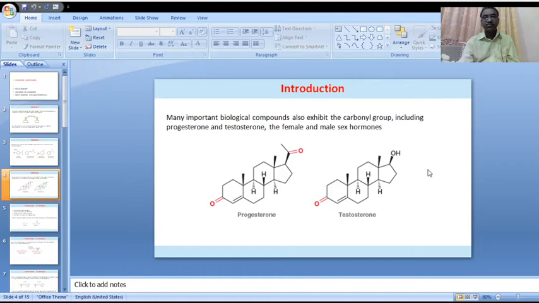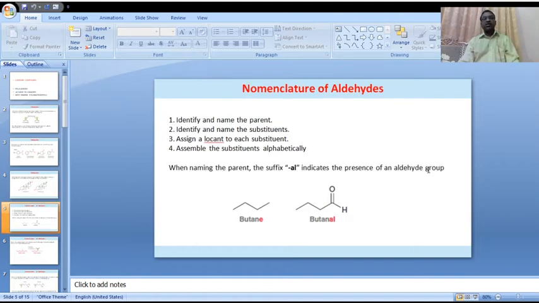Now let us go to nomenclature. First, we will discuss the nomenclature of aldehydes. There are two systems of naming aldehydes: the common system and the IUPAC system.